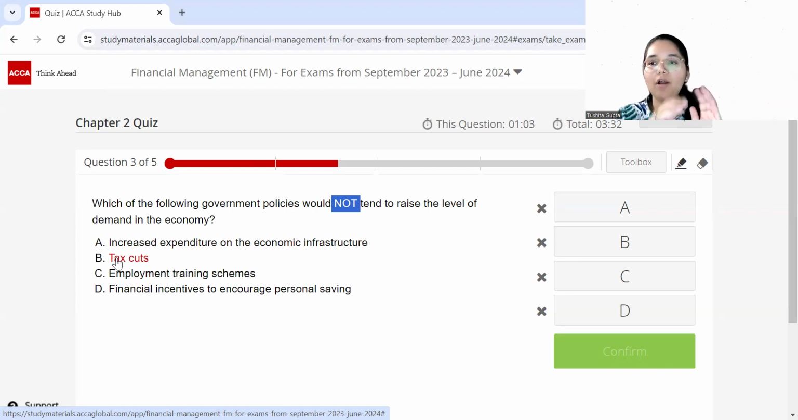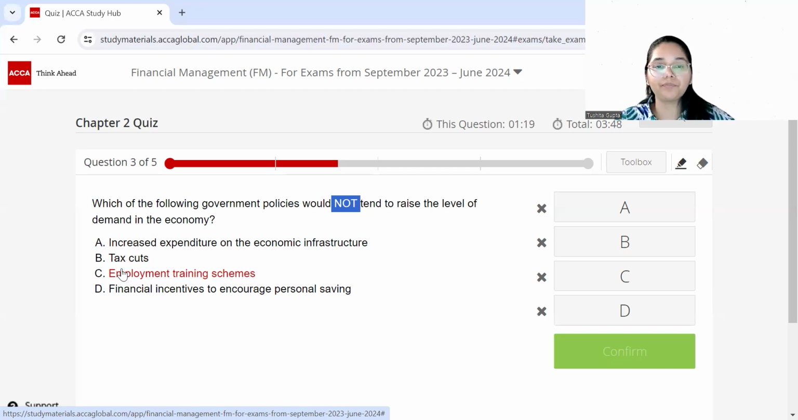So the reduction in the amount of taxes basically means more money in the hands of the public. So if people have more money to spend, then definitely it's going to increase the level of demand in the economy. Now let's have a look at option C, employment training schemes.